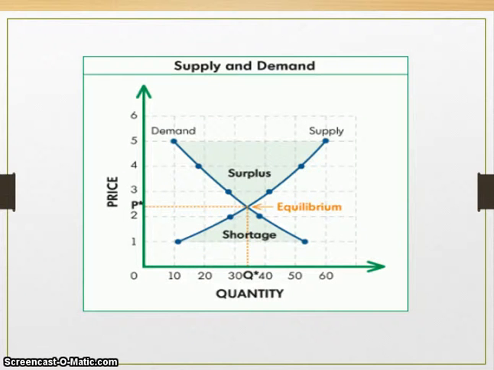What does this all mean? It means that you can track supply and demand by also tracking price. If something has a high price, you can usually conclude that the demand for that item is high and the supply is low. This is not always the case, but it is usually the case. In the same way, if something has a low price, you can usually conclude that the demand for that item is low and the supply is high.